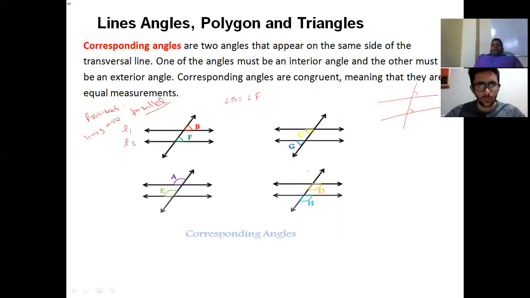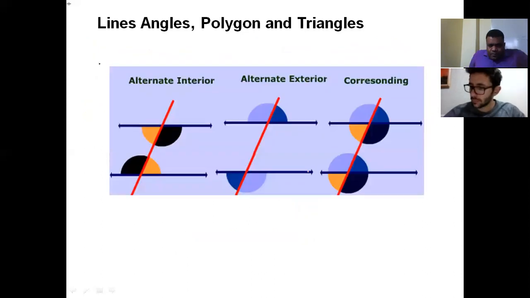Any questions so far? No. Good. Let's move. Few more things. Interior alternate angles. When you see the inside angles, this black and black are equal. This pink and pink are equal. Interior alternate.